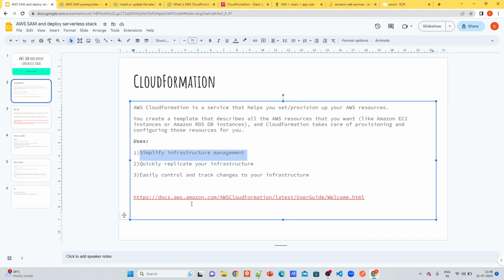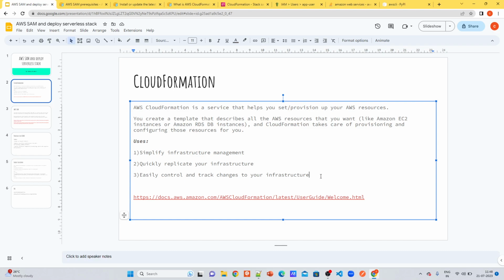The advantage is that it simplifies infrastructure management. For an application you might need to create the resources as well as link them. If you do it from the console, there can be more challenges of linking and browsing different pages, clicking different things. But it simplifies that infrastructure creation and management for you. Using this approach with the CloudFormation service, you can replicate the infrastructure you created to another account or another region.